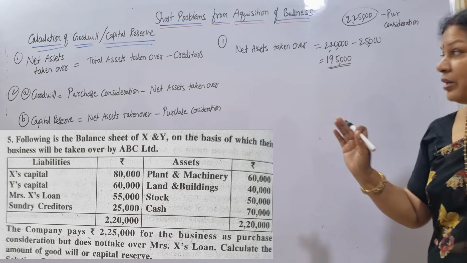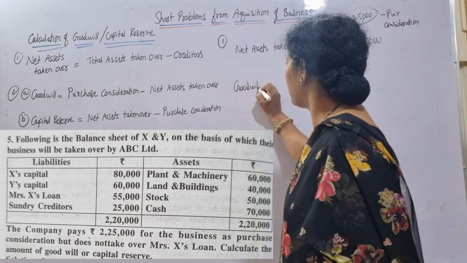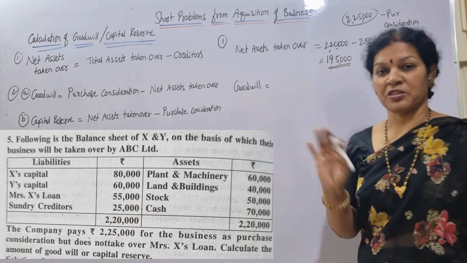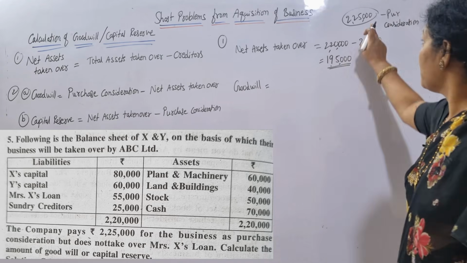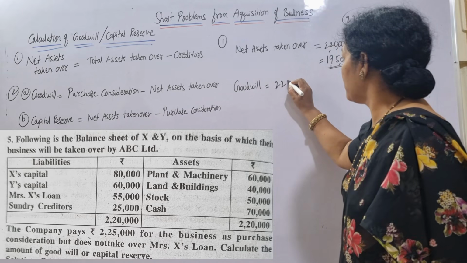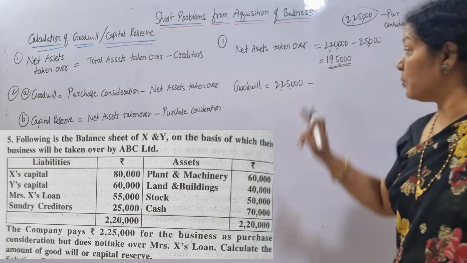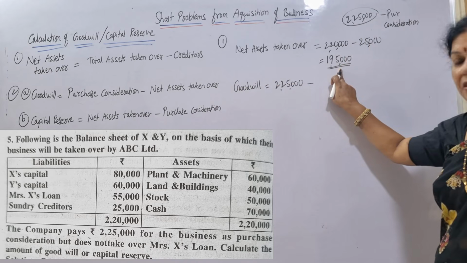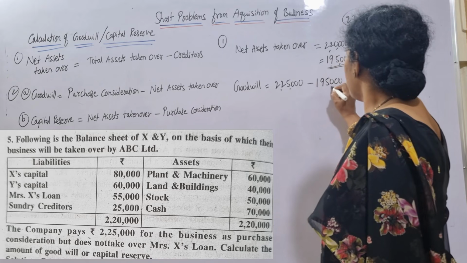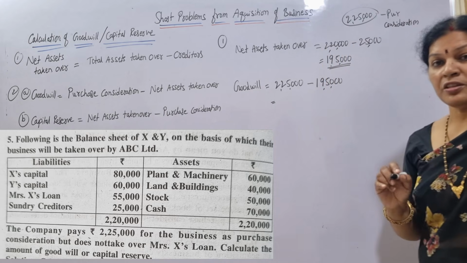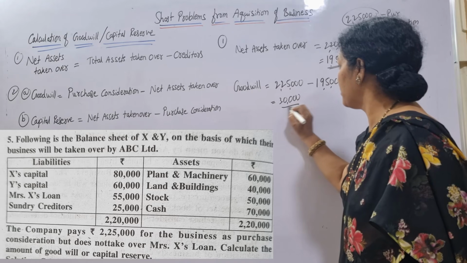Now here purchase consideration is more than the net assets taken over. The answer is goodwill. Write the formula: goodwill is equal to purchase consideration minus net assets taken over. Purchase consideration is 2,25,000 minus net assets taken over, 1,95,000. So the goodwill answer is 30,000.